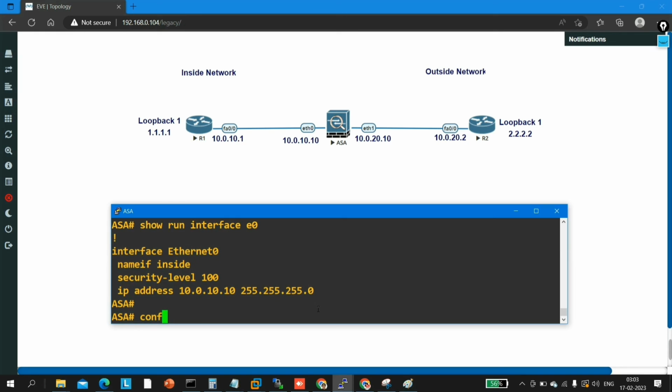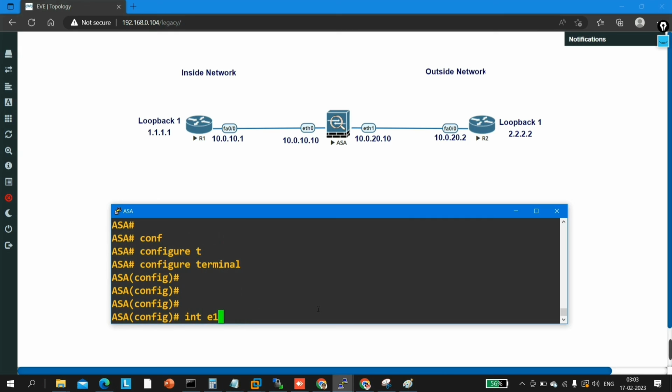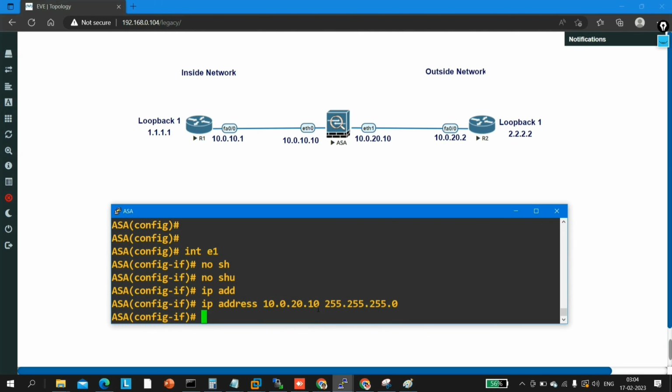Now let me configure the other interface of this ASA firewall. Go to interface E1, say no shut as well, and the IP address is 10.0.20.10, 255.255.255.0, and nameif outside. Once I define outside, the security level will be 0.